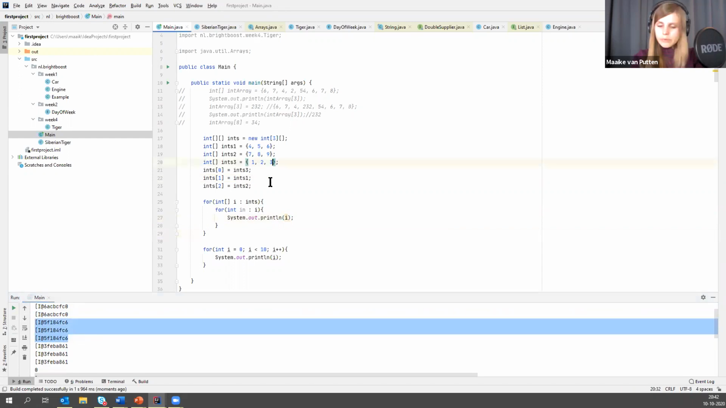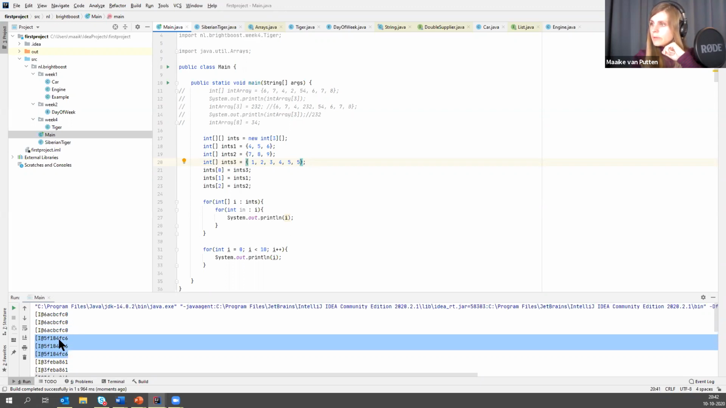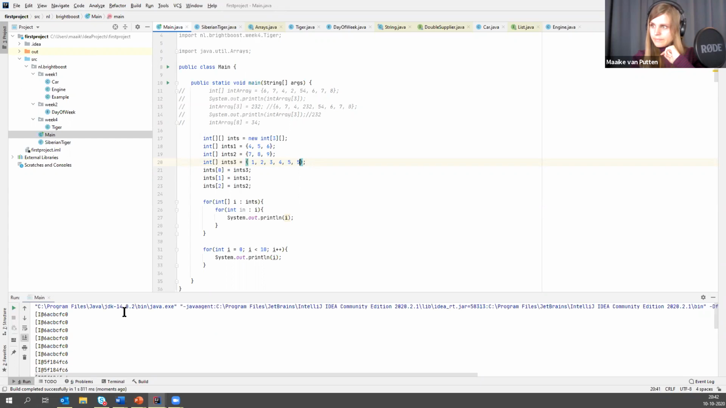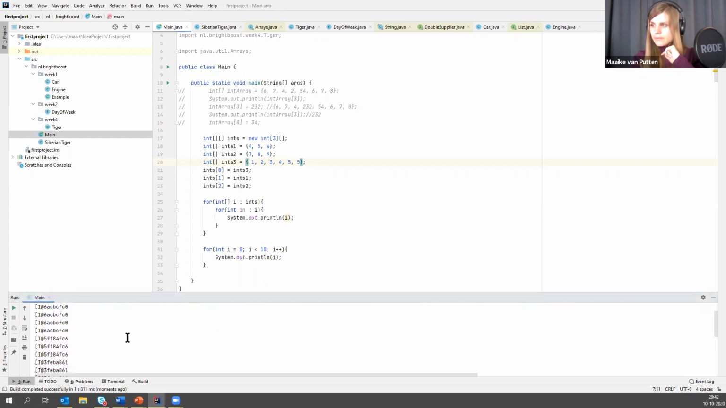So if I make this one a bit bigger, for example, it's the address to the array. Yes. So if I make this int 3 bigger, it's assigned to the first one. So this first one will appear 6 times. Let's show it. Yes, there you go. Any questions?